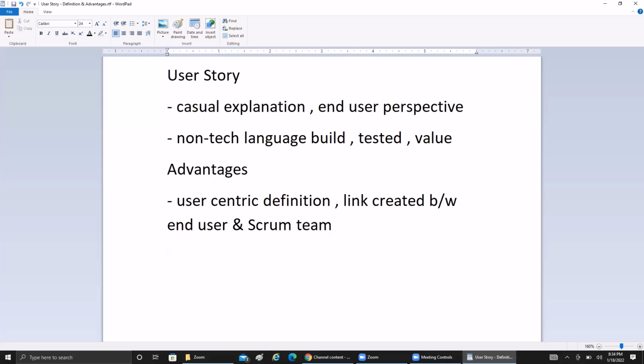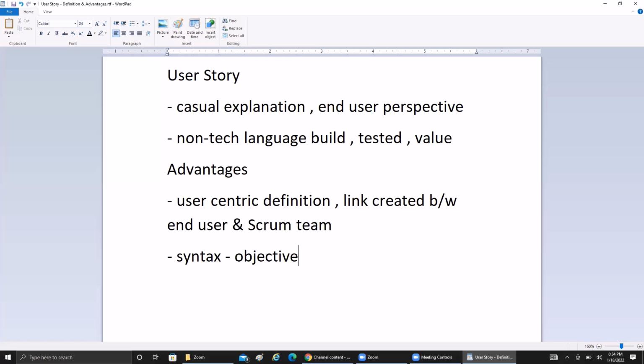Okay. So the next advantage of user story is its syntax is defined in such a way that there will always be a kind of objective or aim, where it will be defined what that user story is going to deal with at a higher level. So it provides a clear objective of any software feature which is going to be developed as part of that particular user story.